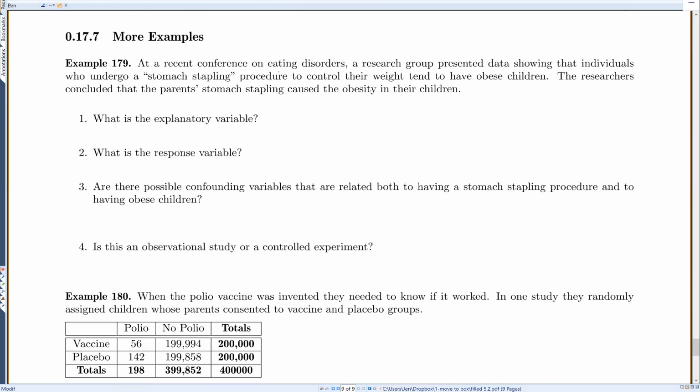So a few examples. At a recent conference on eating disorders, a research group presented data showing that individuals who undergo a stomach stapling procedure to control their weight tend to have obese children. The researchers concluded that the parents' stomach stapling caused the obesity in their children. Obviously, we can look at this and say, that doesn't even make sense, right? How does a parent getting their stomach stapled affect their child? But let's look at this. First, what is the explanatory variable? It would be what groups they were in, or what treatment they were getting. In this case, it is whether or not they get their stomach stapled.